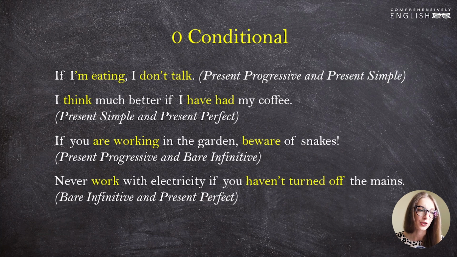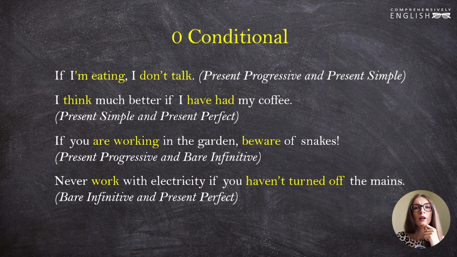Never work with electricity if you haven't turned off the mains. Never do something. It's the imperative, the bare infinitive is used here, and in the subordinate clause, if you haven't turned off the mains, the present perfect is used to show that the action should be completed before another action starts. So we want to have this result. The switches should be turned off before we start working with electricity.